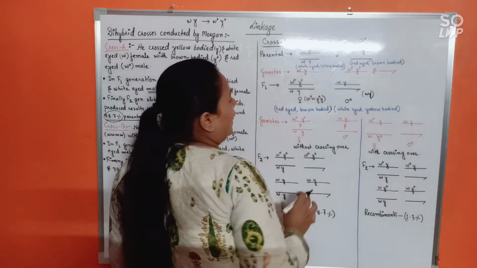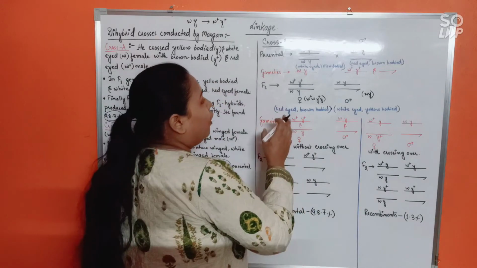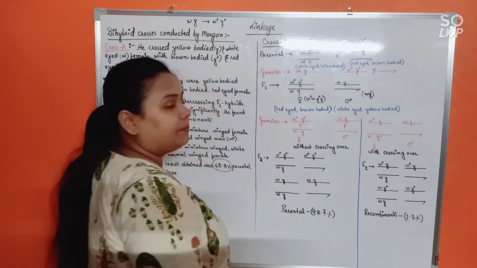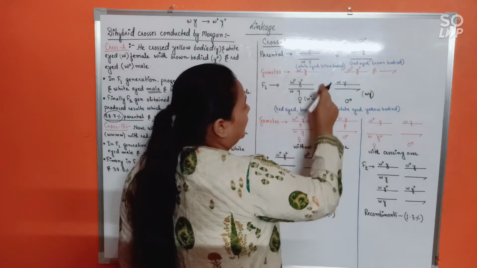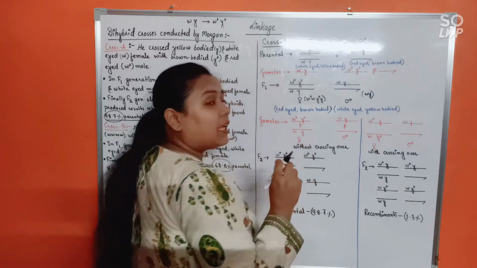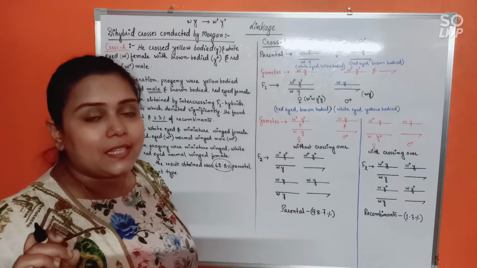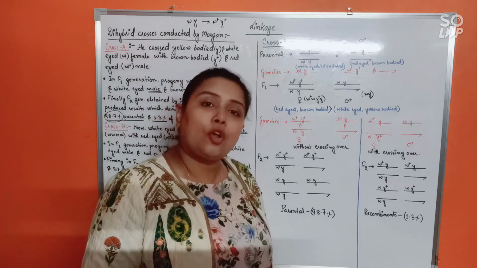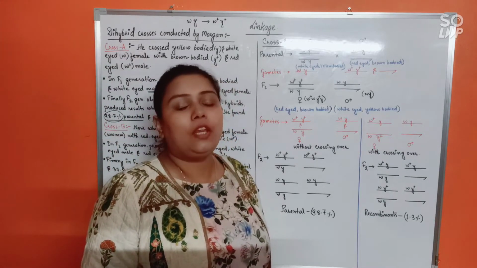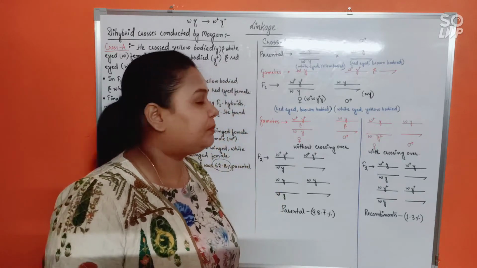Now, let us decide what are the different types of gametes that can be formed by the F1 progeny. Say these are the gametes that can be produced by the female. But here we will consider crossing over, a very, very important incident that takes place during gamete formation. Crossing over. You know very well what crossing over is. You have learned about it in the cell division chapter, isn't it?